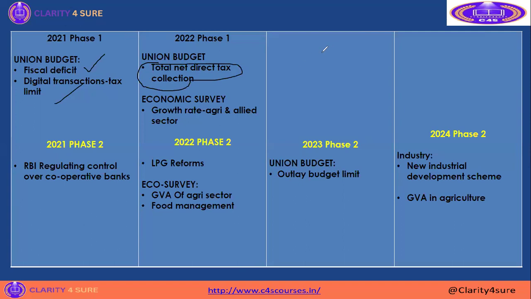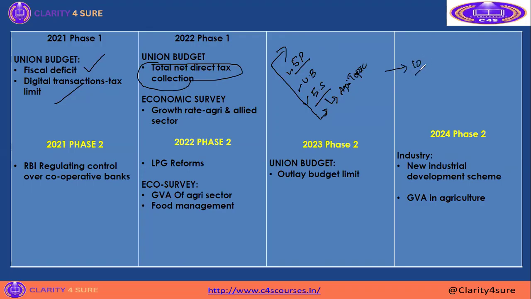So you need to remember, while studying the economic part, you need to study the 5 primary topics which I told. Then you need to concentrate on the union budget. You cannot skip the union budget, and you cannot skip the economic survey. In the economic survey, the most important first chapter you need to cover is the agriculture chapter. So these are the 7 important topics. If you cover the 7 important topics, you can easily score 10 marks in the ESI paper.